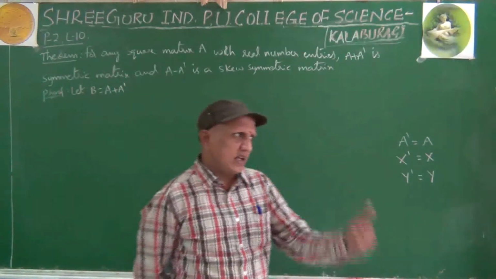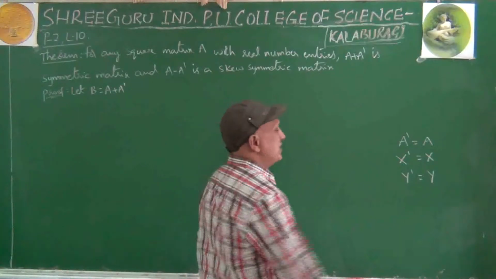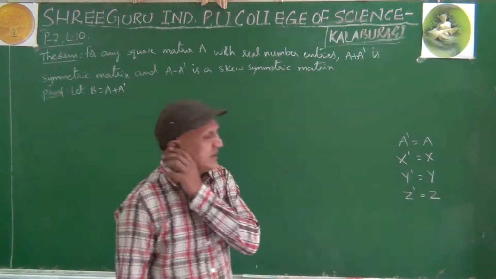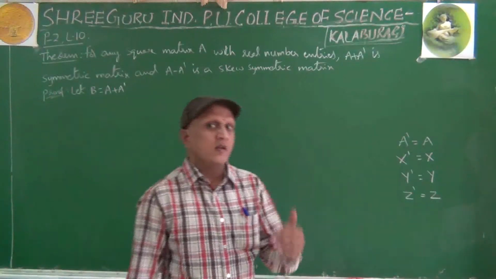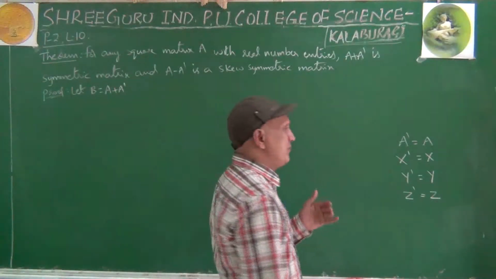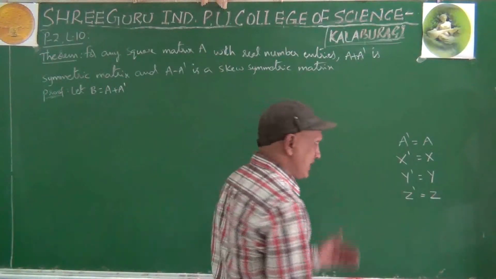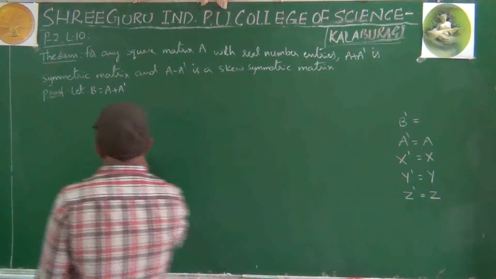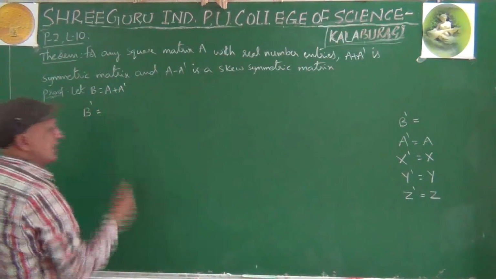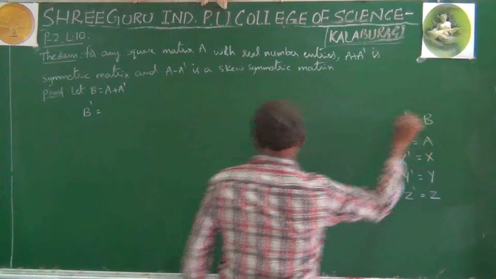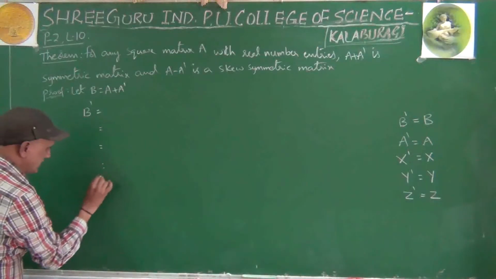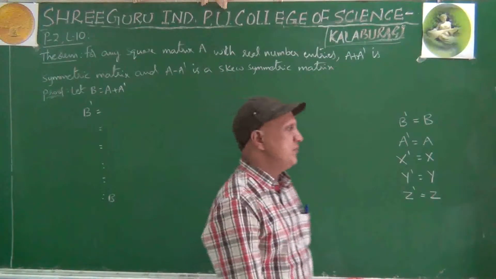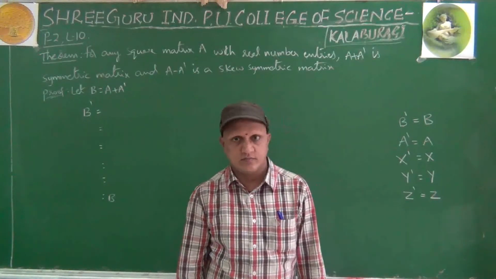Same for Z. When we can say that matrix B is symmetric matrix, we have to find B dash. If the answer is B, then we can say that B is a symmetric matrix.